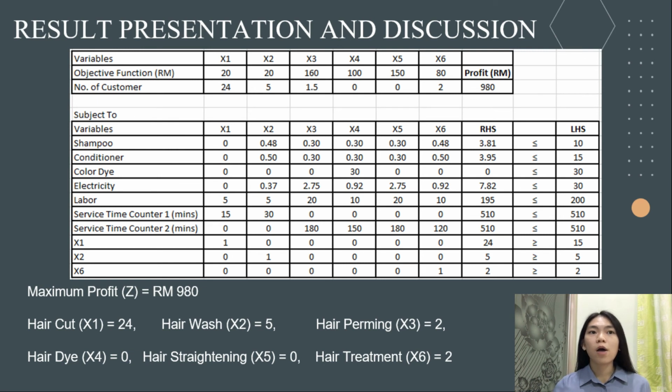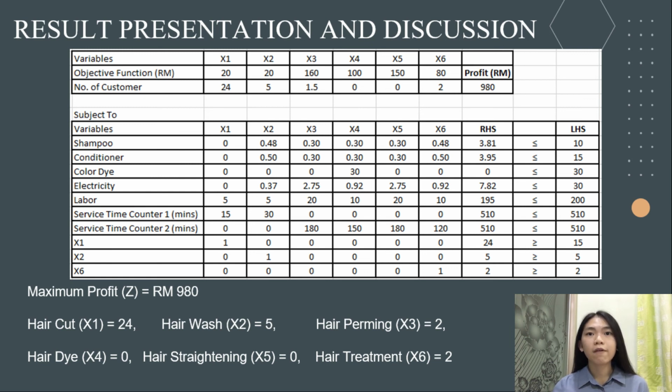Based on the result obtained from Excel Solver, the maximum profit per day of Magic Hair Salon is 980 ringgit Malaysia. In order to obtain the maximum profit, the number of customers for haircut service is 24, the number of customers for hair wash service is 5, the number of customers for hair perming and hair treatment services are 2 each, whereas the number of customers for hair dye and hair straightening services are 0.